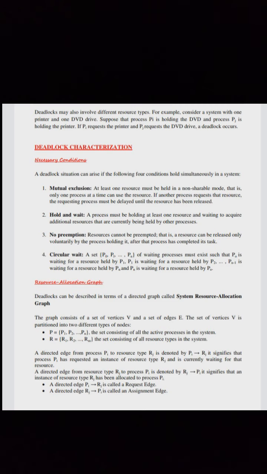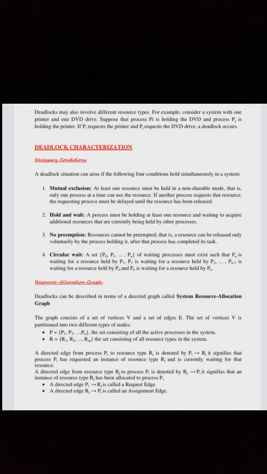Deadlock can be described in terms of a directed graph, called a system resource allocation graph. The graph consists of a set of vertices V and a set of edges E. The set of vertices V is partitioned into two different types of nodes. P equals P1 to Pn, the set consisting of all the active processes in the system. R equals R1 to Rm, the set consisting of all the resource types in the system.